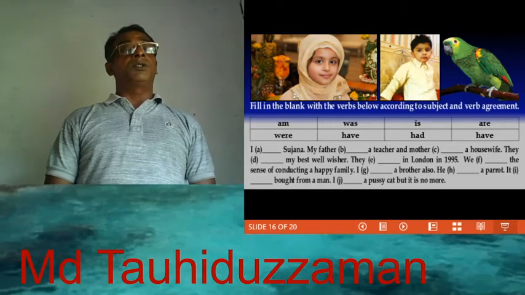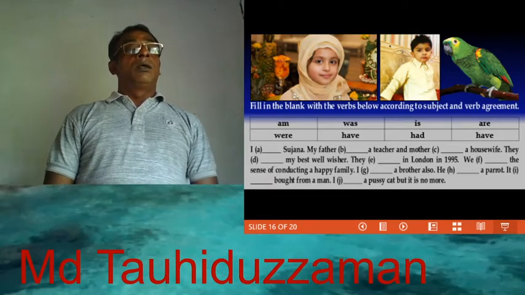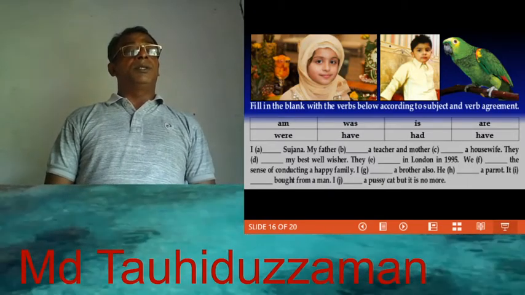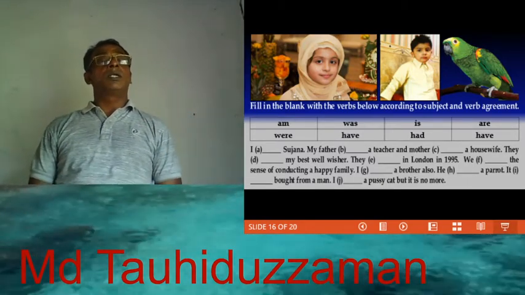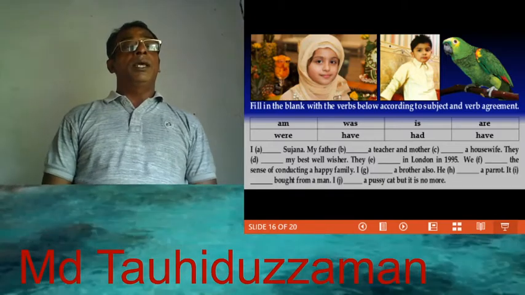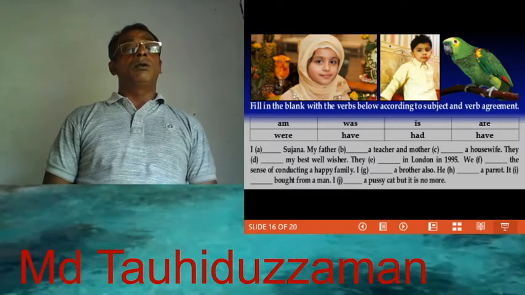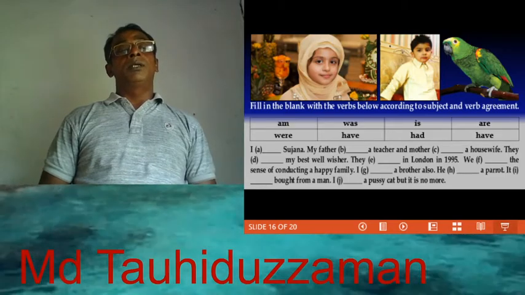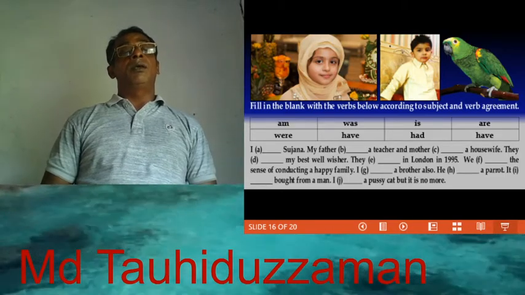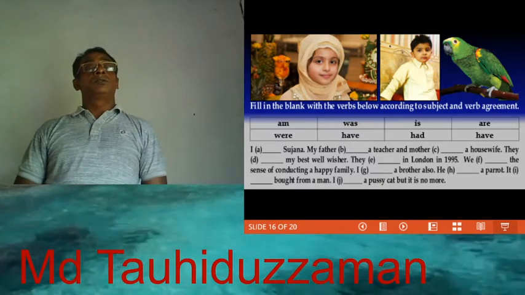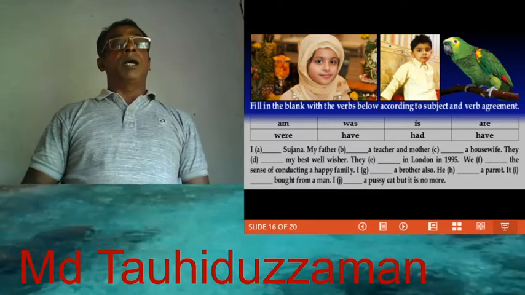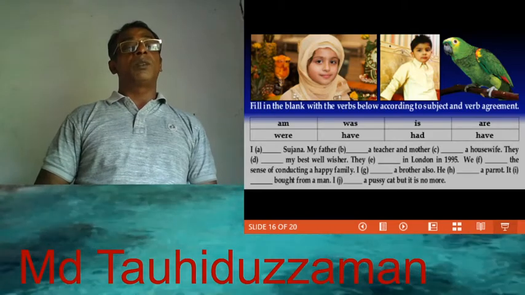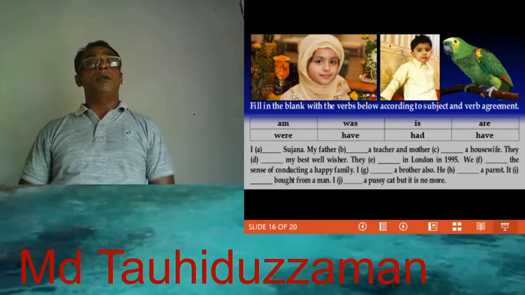They, third person plural. The verb to be in present form are. They are my best well wishers. They dash in London in 1995. Here 1995. This sentence is past tense. So they, verb to be in past form. They were in London in 1995.